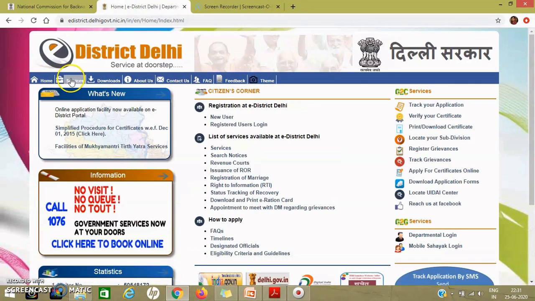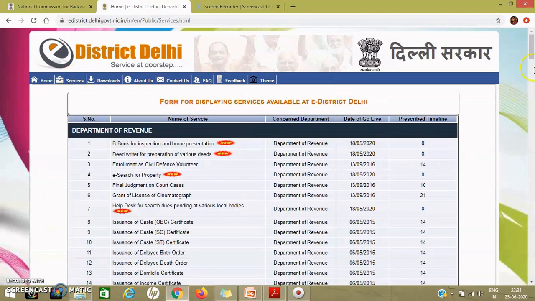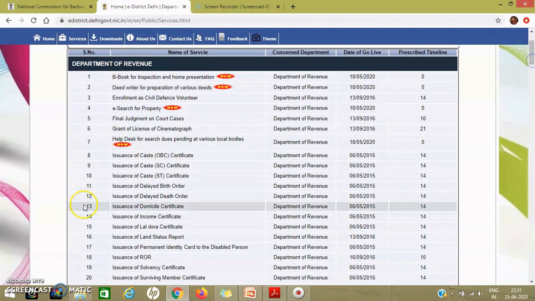Then in the services we can see that at number 8, issuance of caste OBC certificate. In fact, applicants belonging to SC or ST category can also apply online, and we can see the prescribed time limit that within 14 days your certificate will be generated. So just apply online, and in the meantime you can upload the acknowledgement slip which you will get from this particular website.